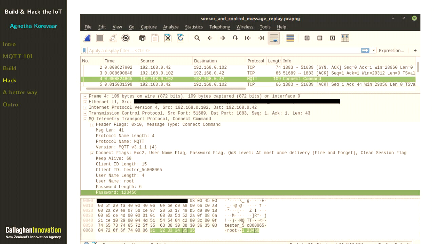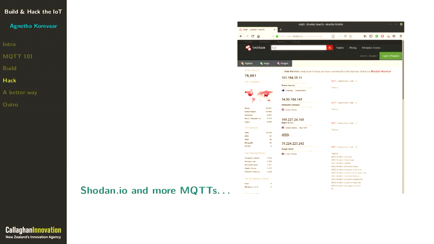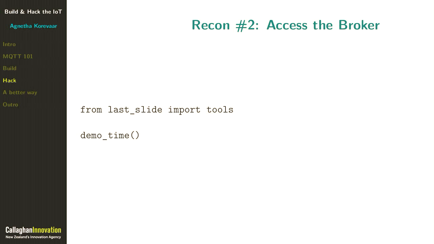If we want to step back and look further afield, Shodan is kind of like the Google of IoT devices. So you can access worldwide port scans. And yeah, some devices are really not secure. It's also a good way to test what kind of things your devices are exposing to the internet. So, time for some fun.